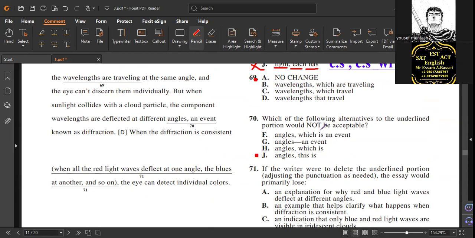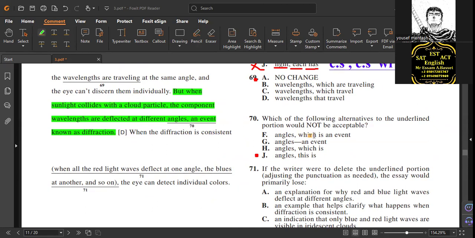Let's see. Grammatical and meaningfully must be correct. What is the original one from the beginning to the end? It should be grammar, it should be meaning. When sunlight, when is a subordinating conjunction. So when sunlight collides with a cloud particle, comma, the component wavelengths are deflected at different angles. And then he adds a positive phrase, an event known as diffraction. This phrase describes the whole situation, not anything only, not the specific word in the sentence.